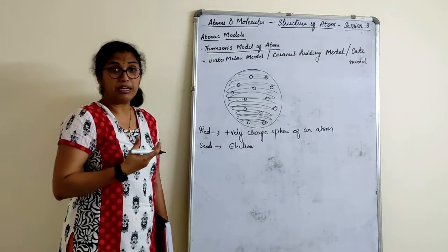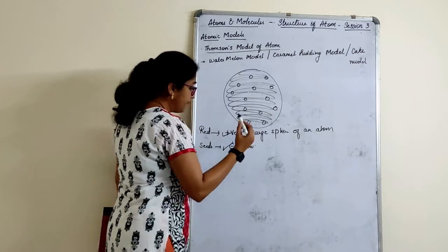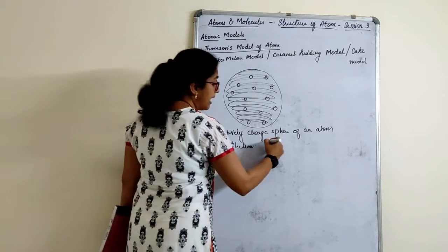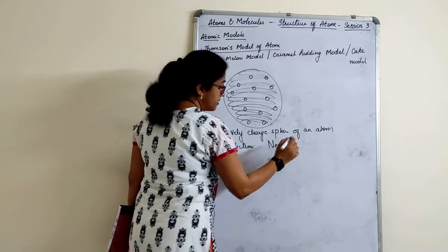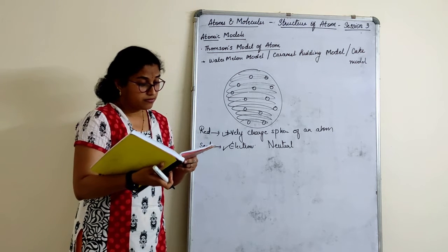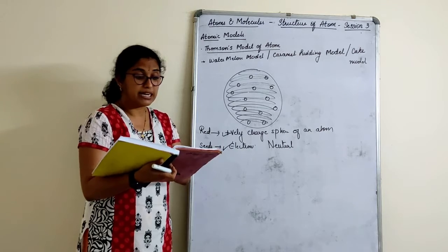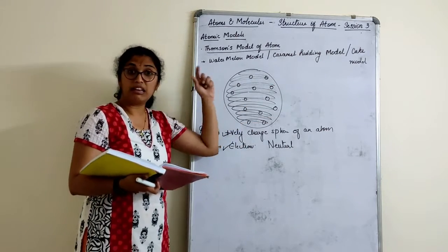That means according to Thomson, the positively charged protons and the negatively charged electrons together make the atom neutral. He predicted the presence of electrons inside the positive sphere made up of protons, that is the whole red edible part.